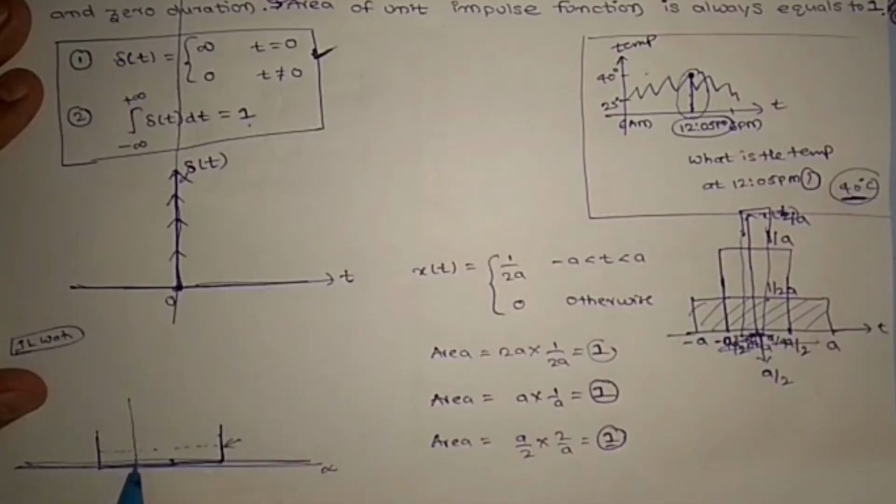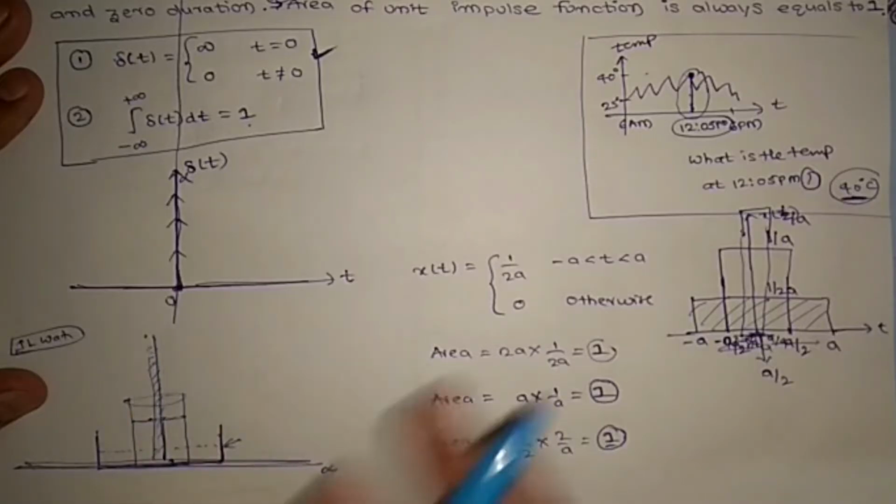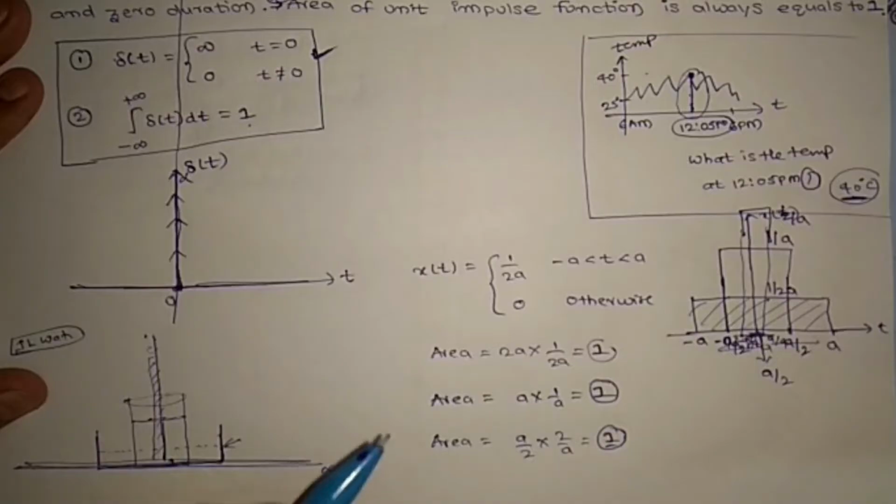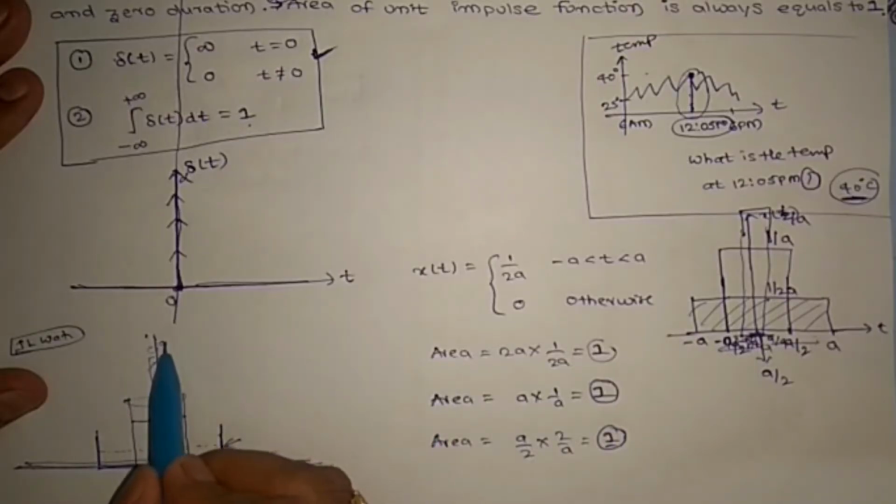Now I pour the same 1 liter of water into a water bottle, so the width reduces and the water height increases. Now I take a very thin pipe and pour the 1 liter of water in. The water quantity is 1 liter only, but I am reducing the thickness, so the height will increase.